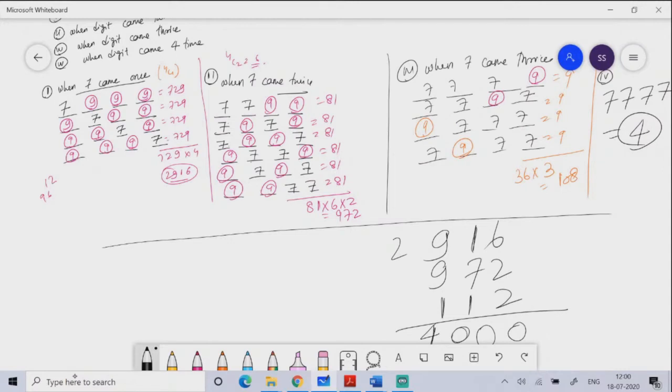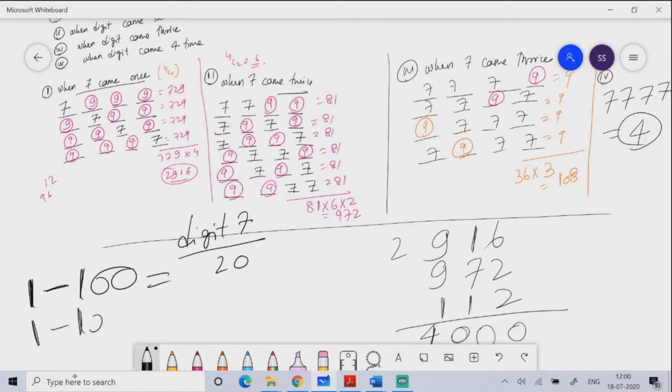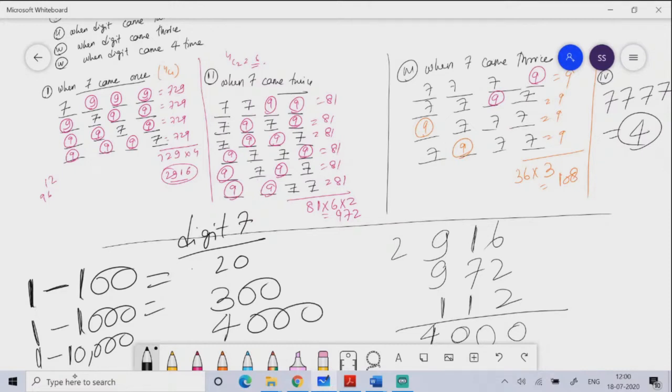If I ask you from 1 to 100, how many times did digit 7 come? The answer would be 20. From 1 to 1000, how many times did the digit 7 come? Answer is 300. From 1 to 10,000, how many times did the digit 7 come? The answer would be 4000. Memorize this. Please learn this by heart.